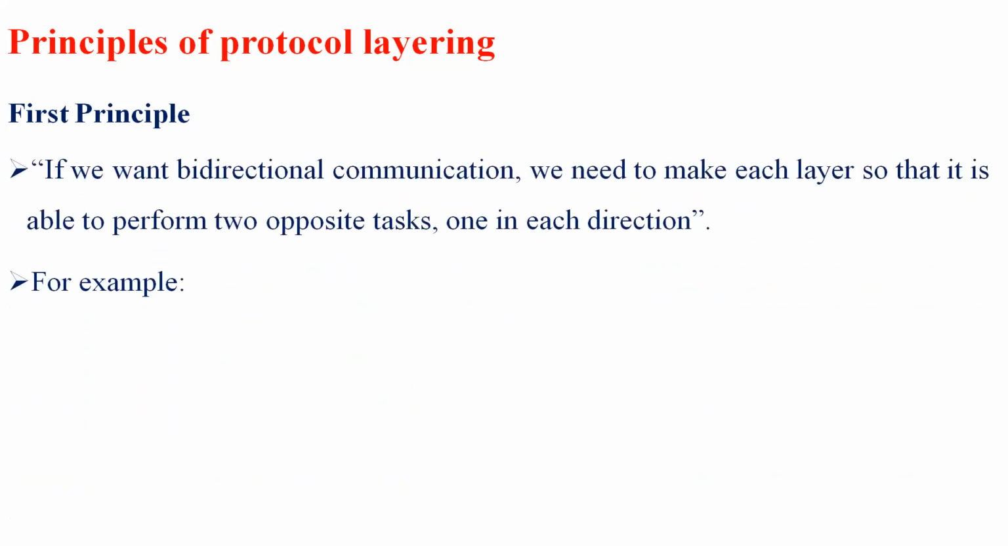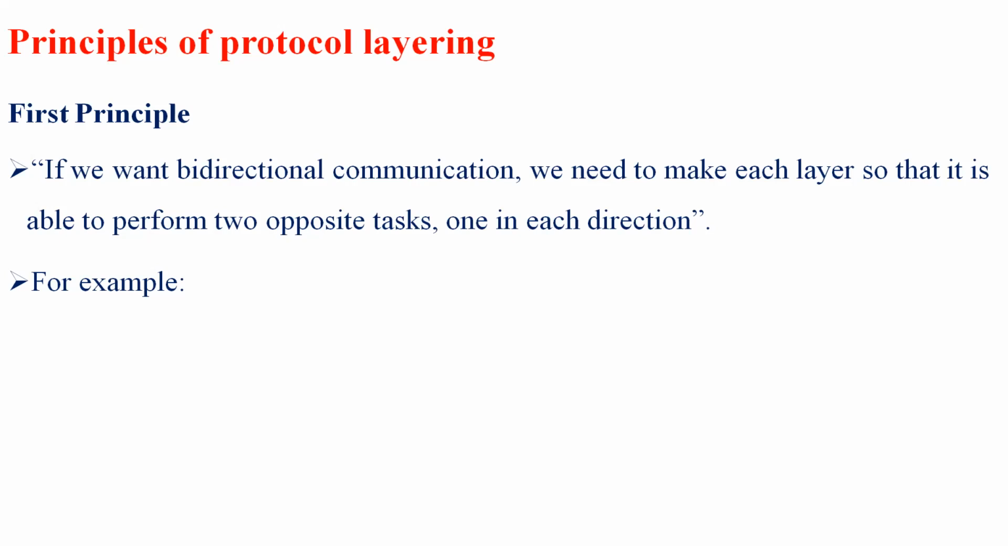Let's see the different principles of protocol layering. The very first principle says that if we want bidirectional communication, we need to make each layer able to perform two opposite tasks, one in each direction. Bidirectional communication is carried out between two different entities or agents, so each layer must perform two opposite tasks. In bidirectional communication, each party has the capability of listening and of talking.